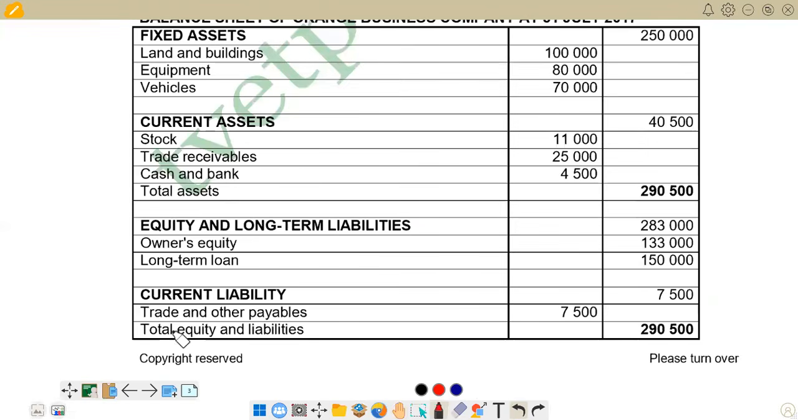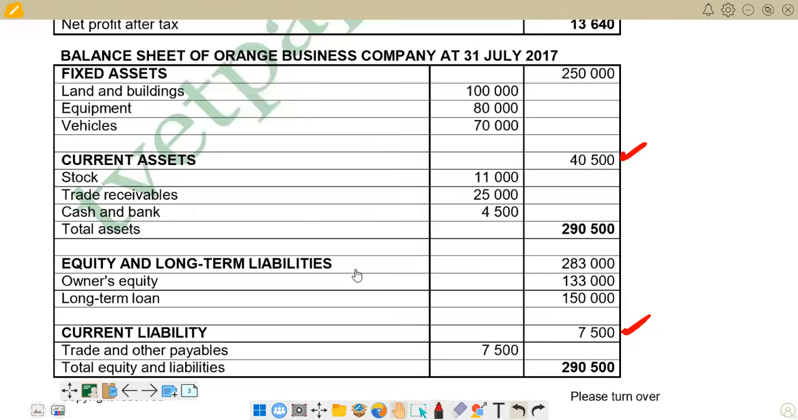So I will go there to notice what figures we have in terms of current assets and current liabilities. If you come here, you see that the figure for our current assets is 40,500. Then for current liabilities, you go down here, you see that we have 7,500. So it's going to be 40,500 as to 7,500. So this is going to be our 4.2.